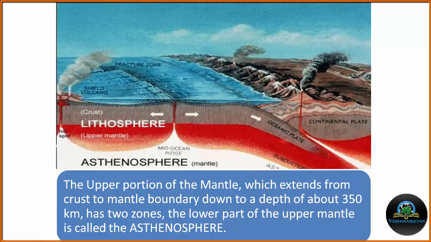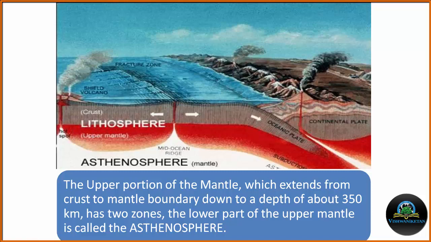To understand the theory of plate tectonics, it is very important to understand the lithosphere and the asthenosphere. Lithosphere can be as thin as 10 km where two plates are separating, and it can be more than 100 km thick under the mountains.